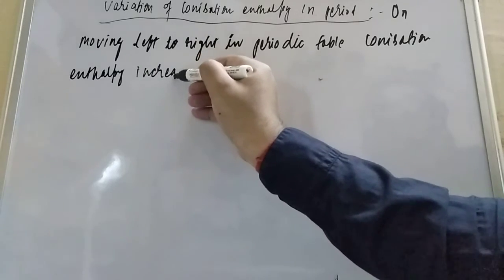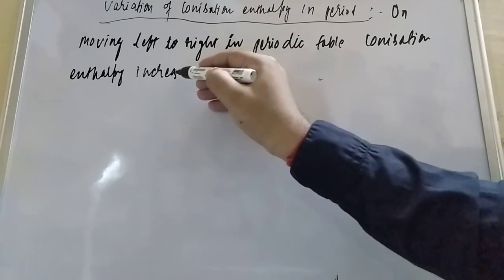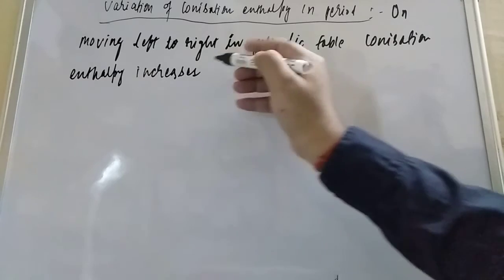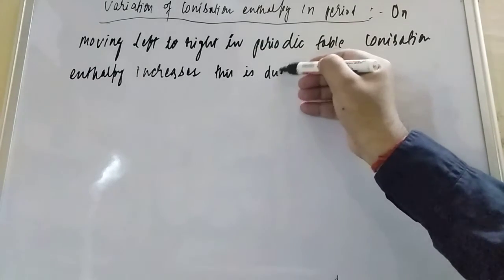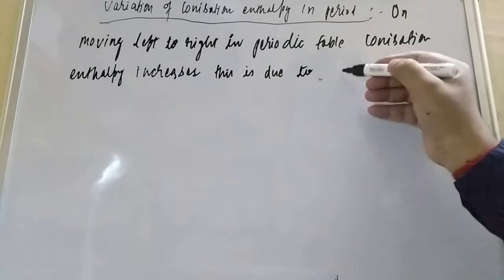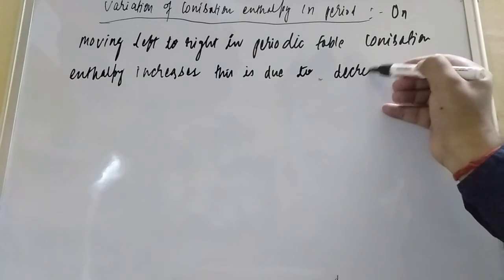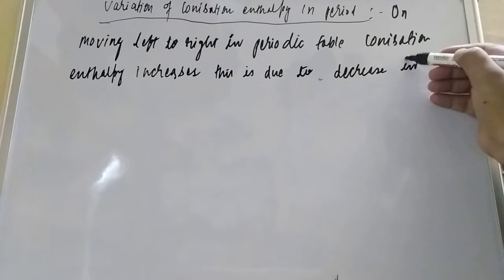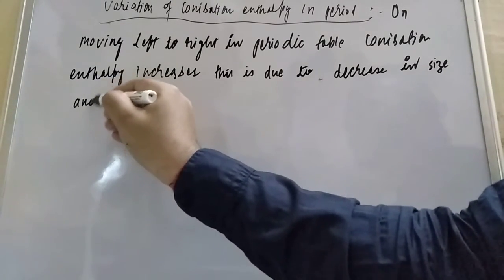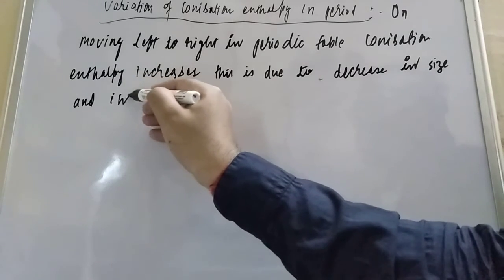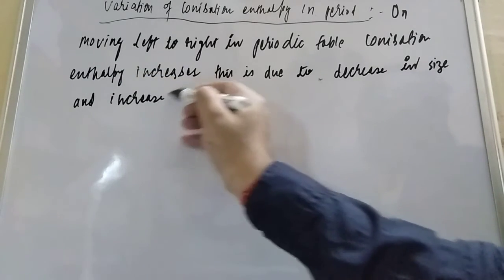Why does it increase? This is due to decrease in size and increase in effective nuclear charge.